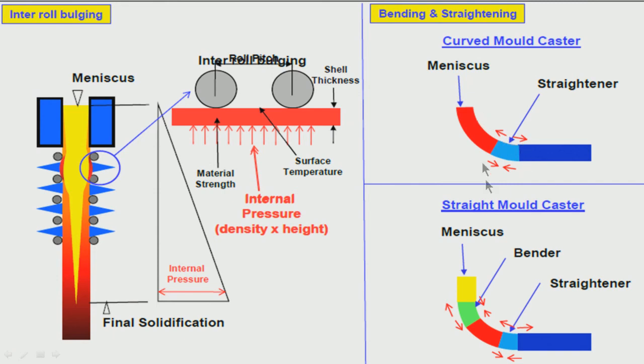So, we have to understand, for a straight mold the situation is more complicated because first there is bending and then there is straightening. For a curved mold there is only straightening, so relatively less internal stress here, but nevertheless there is internal stress at the surface, at both the surfaces. The nature of stress will be different. So, what is important is to understand the shell is undergoing a lot of pressure, a lot of stress, a lot of strain. So, the high temperature property of the solid shell is very important. It should withstand all those strains, otherwise there will be crack formation. That is what is important to understand.